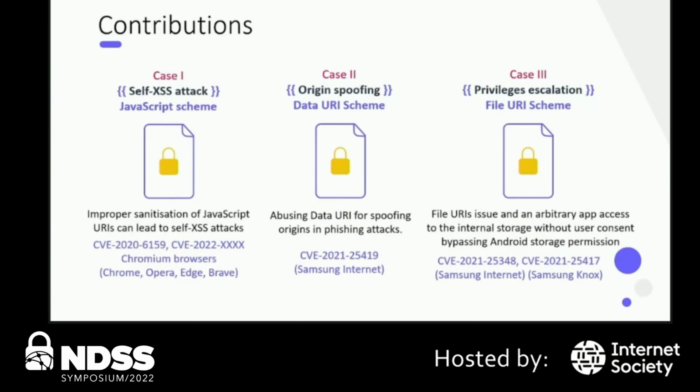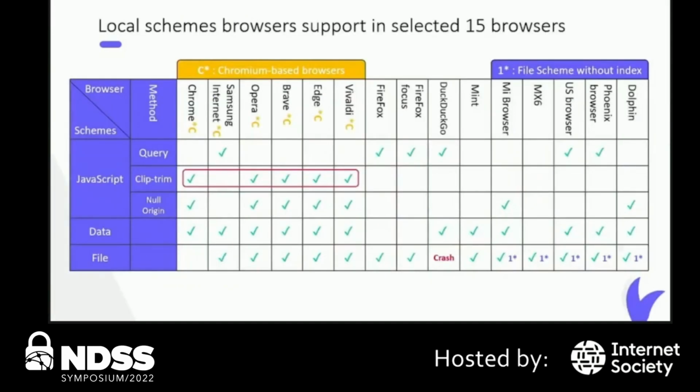Finally, we found a file URI issue that led us to a privilege escalation issue on Samsung devices that allows an arbitrary app to gain full read and write access to the device internal storage without user consent, by bypassing the dedicated Android storage permissions. All these issues discovered in this work were reported through the proper channels and received in total around 5 CVEs from Samsung, Opera, and Google. The Google CVE is still in the process of release. We will use these contributions in this order as an outline for our presentation.